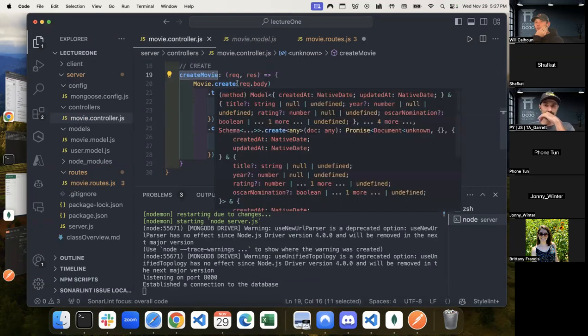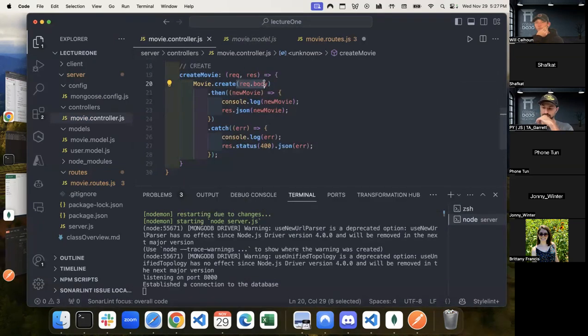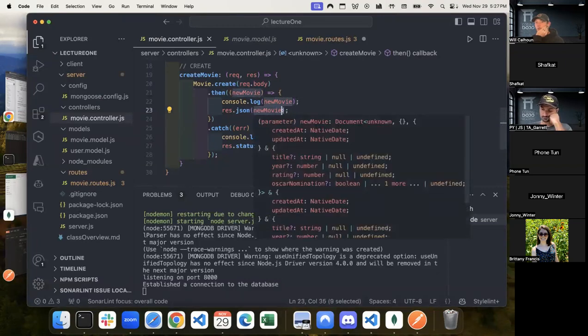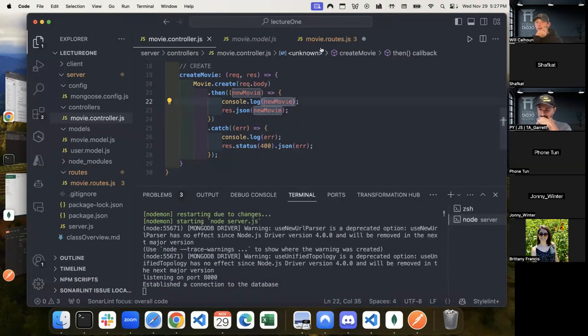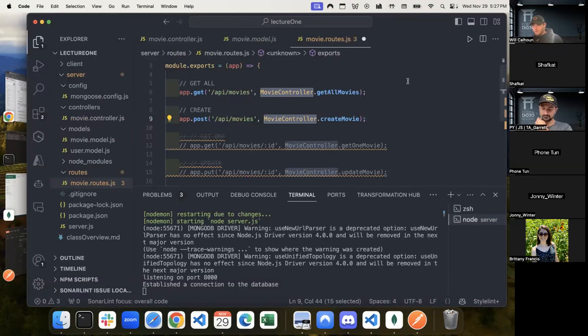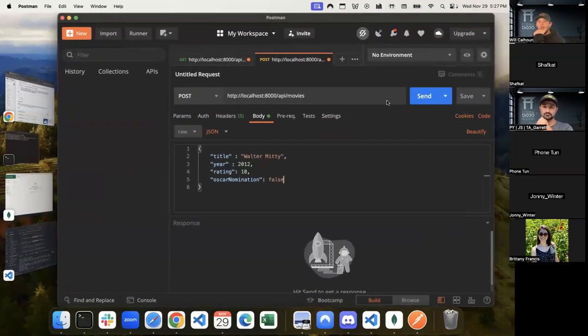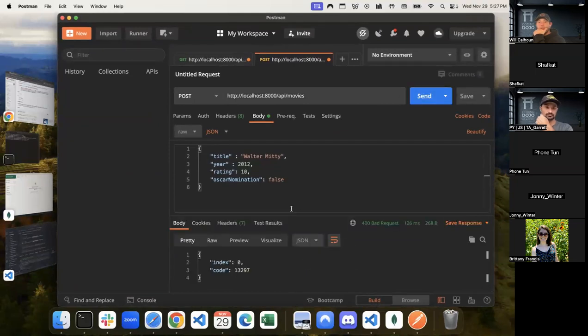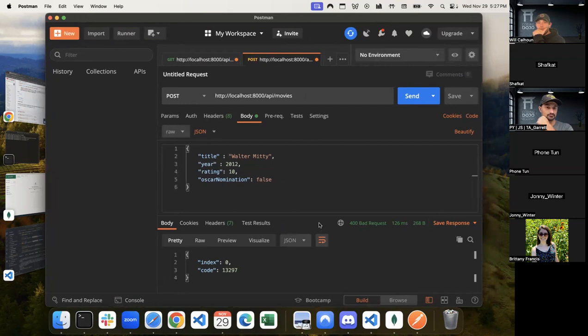It's going to say, hey, I have this req.body, which is just what we wrote. And then if everything's good to go, we're going to respond with a new movie. And if I look in my actual console, I'll see that we console logged it. And if not, there is an error. We save this, make sure we're good to go, establish a connection, and then we come and we send. And we get a bad request.